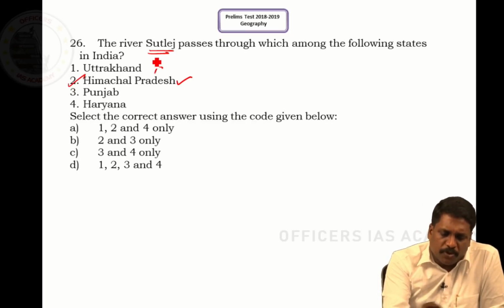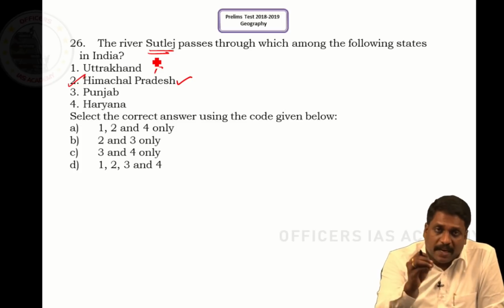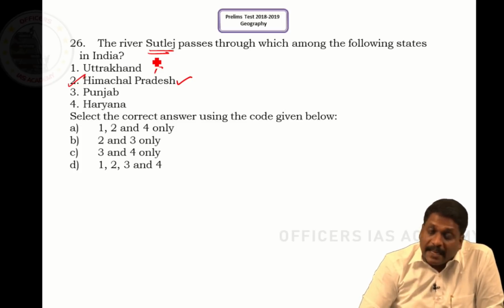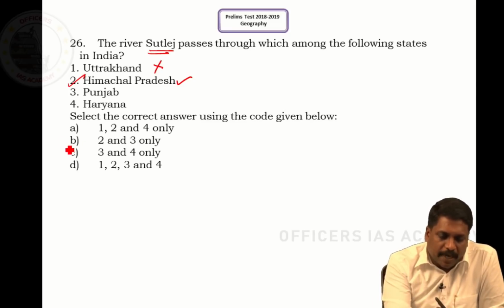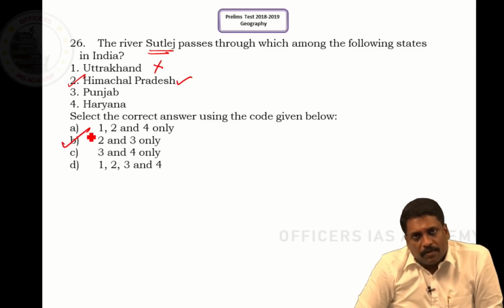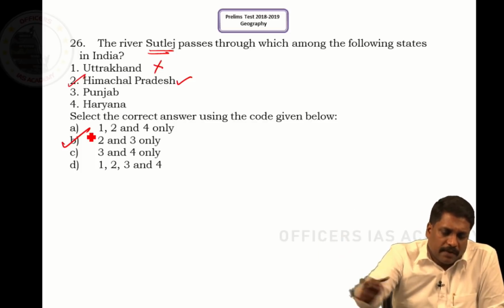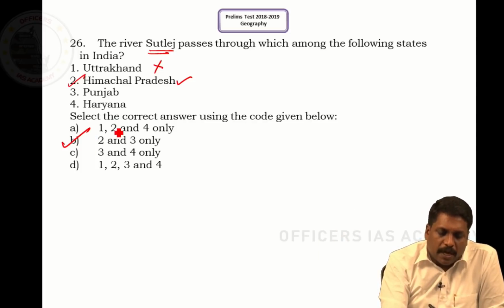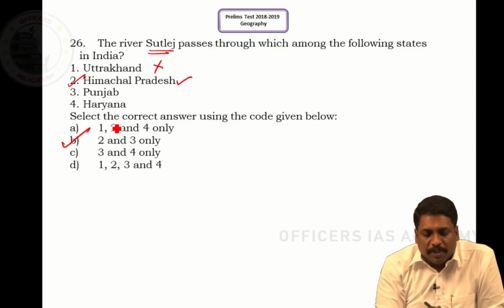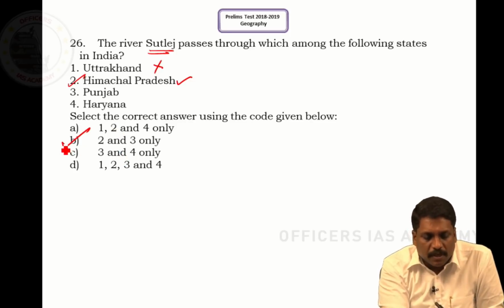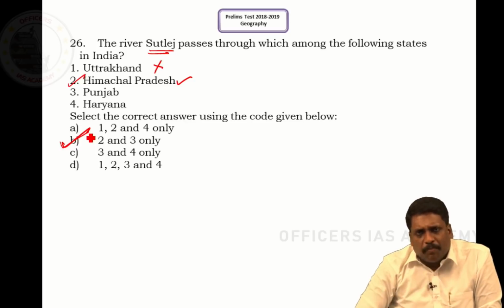Uttarakhand, it is no. So here itself we can come to a conclusion. My answer should have 2, right, but not 1, right, sir. Here itself you can conclude what can be the answer. Answer is 2 and 3, because 110% I am sure that it is not flowing in Uttarakhand. Answer should not have Uttarakhand. It means 1 should not be there, but 2 should be there. Only possibility I have is B, right, sir. Otherwise it is completely factual.